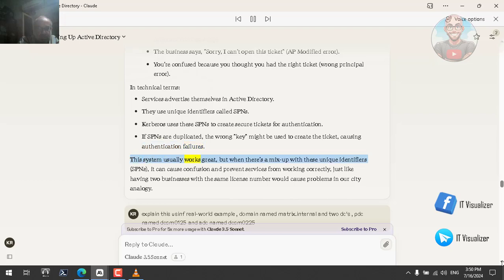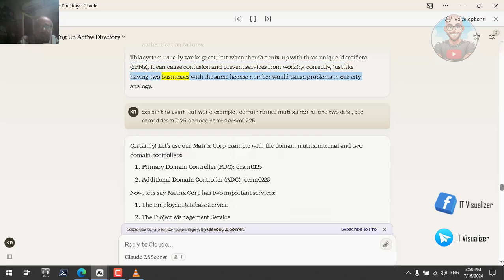This system usually works great, but when there's a mix-up with these unique identifiers, SPNs, it can cause confusion and prevent services from working correctly, just like having two businesses with the same license number would cause problems in our city analogy.